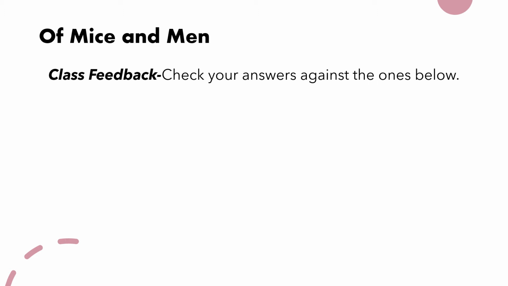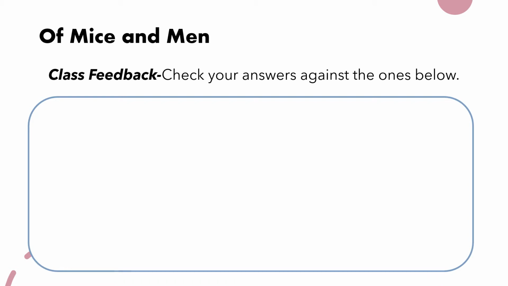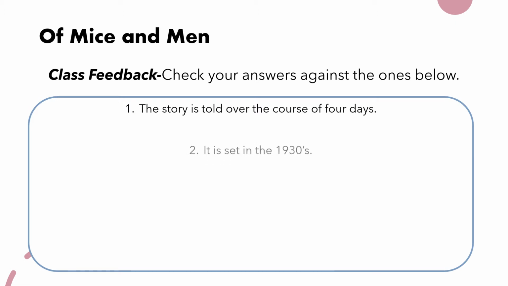Now that you've had a chance to consider your answers, let's have a look at the correct ones. Number 1 asked you, how many days is the story told over? The story is told over the course of 4 days. Number 2 asked us, what period is the novella set in? The novella is set in the 1930s.